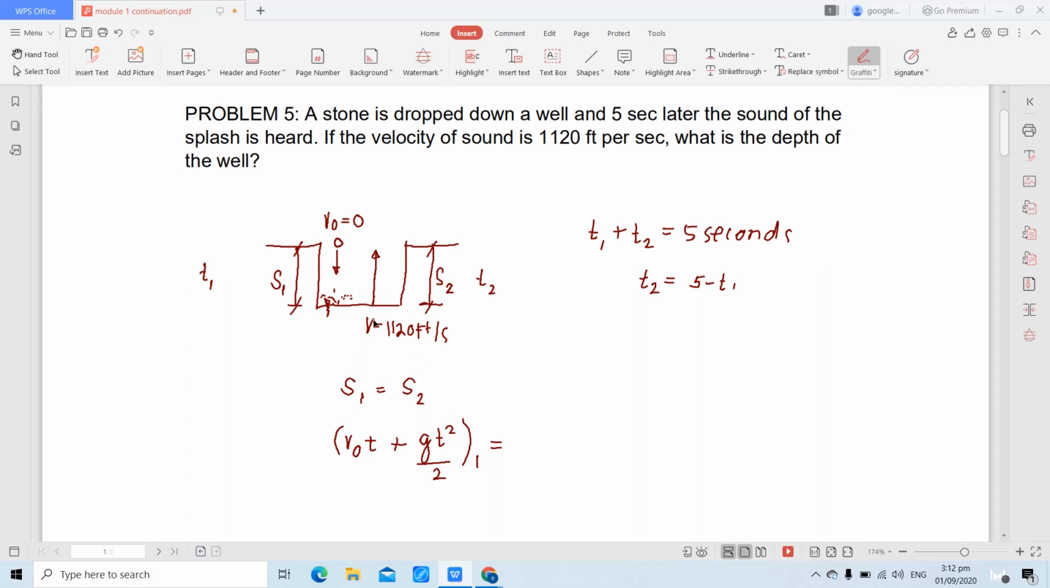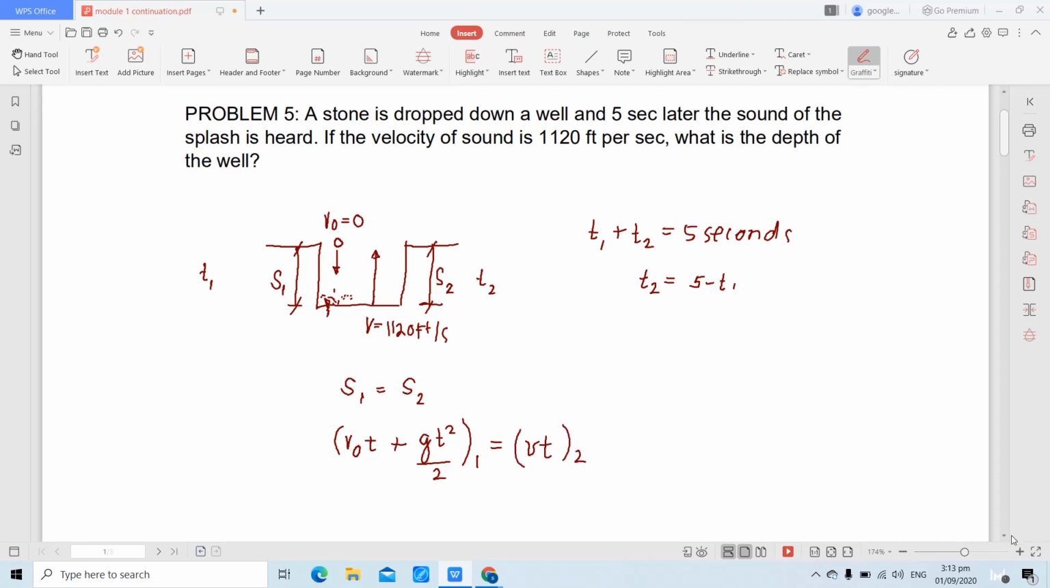Yung sound, kapag magta-travel vertically, upward, papunta sa inyo, walang triggering factor para bumilis yung velocity. Hindi na bibilis yung sound dyan. So, ibig sabihin, yung sound will travel in a constant velocity motion. So, ano ba yung formula ng displacement under constant velocity motion? That is just the product of velocity and the duration.